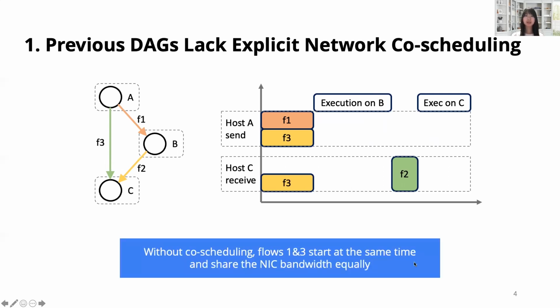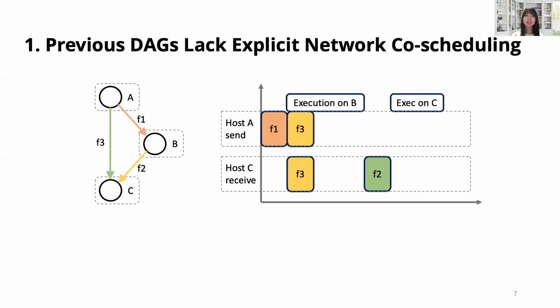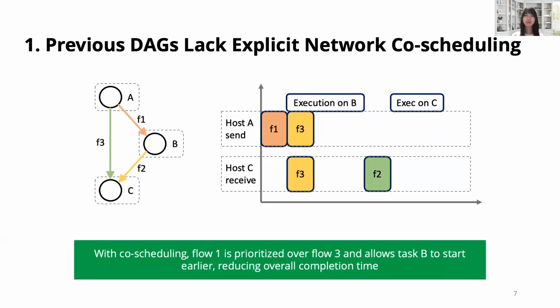Without co-scheduling, flows 1 and 3 start at the same time and share the same link bandwidth equally at host A. However, a better strategy with co-scheduling would prioritize flow 1 over flow 3, so that flows 1 and 3 can enjoy the full bandwidth independently. Therefore, task B can start earlier, and this can reduce the overall completion time. Next, John will introduce the other two shortcomings of existing work.